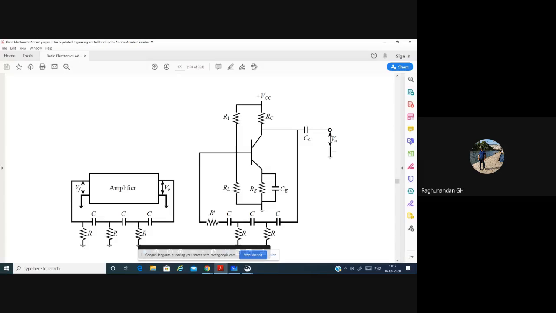If any one of the R is different, then it is not going to satisfy the 180 degree phase shift, because each of them should exactly produce 60 degrees, 60 degrees, 60 degrees. If any one of the resistance values is different, then the entire oscillation will be spoiled, because the condition is that it has to produce 180 degrees and each of them has to produce 60 degrees.